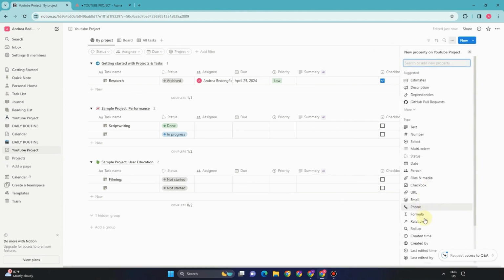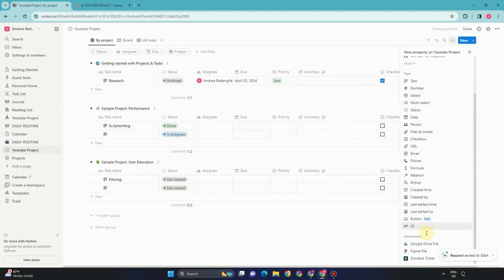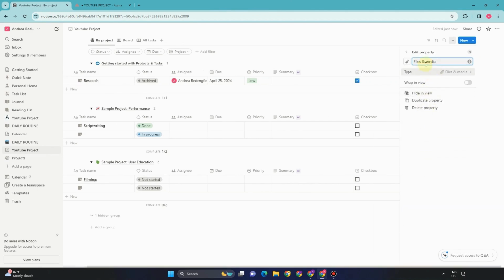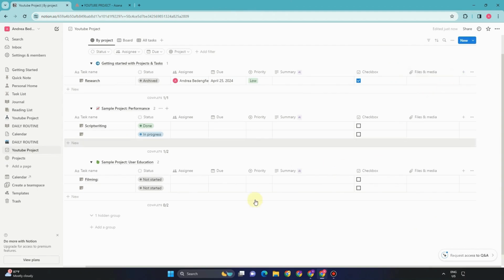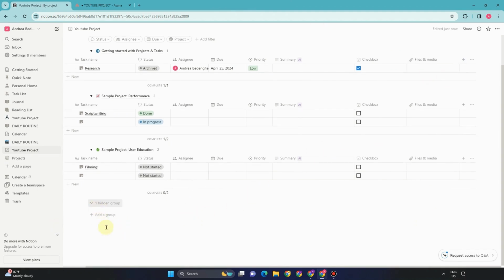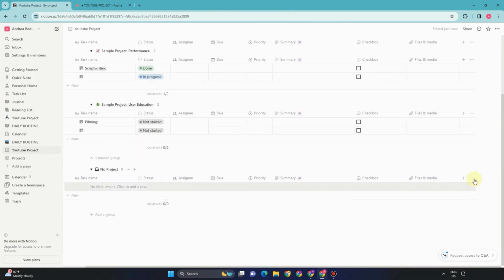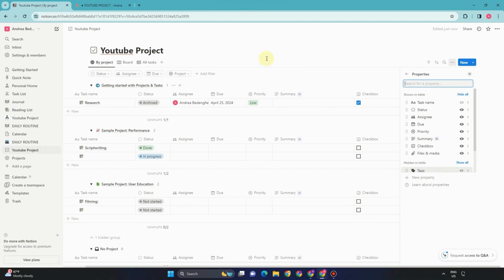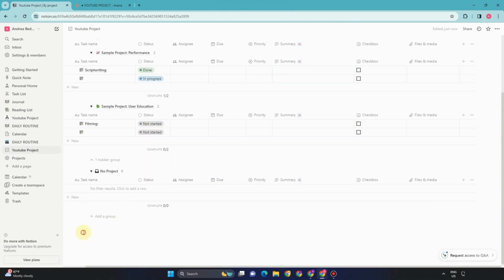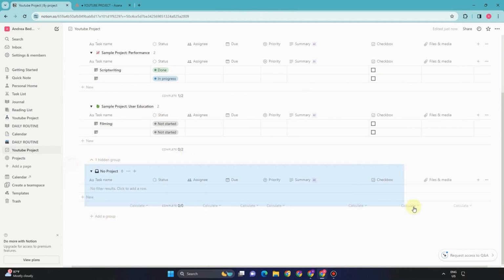To add a property, just click the plus icon and look for another property again. For example, if you want to add files and media, you can paste a URL here or you can add media. So for people and groups looking for a flexible and adaptable workstation, Notion is an excellent option. With Notion's templates like this one, and database functionalities, users may design unique solutions that are tailored to their own requirements. Okay, so you can edit, you can customize it.